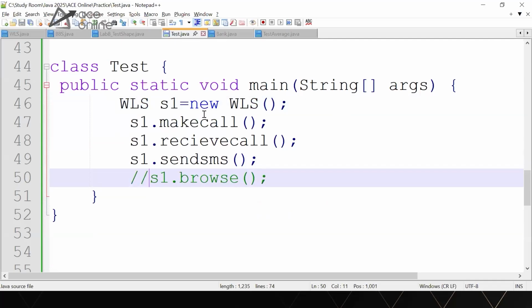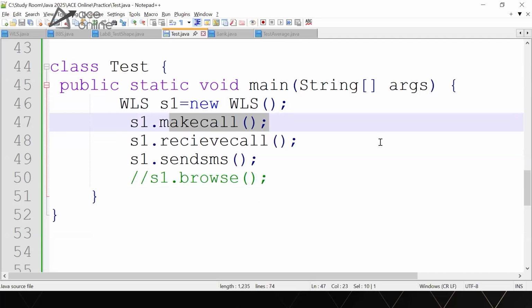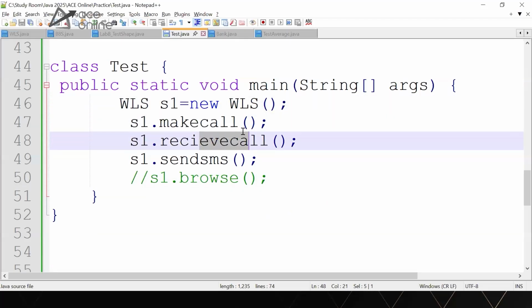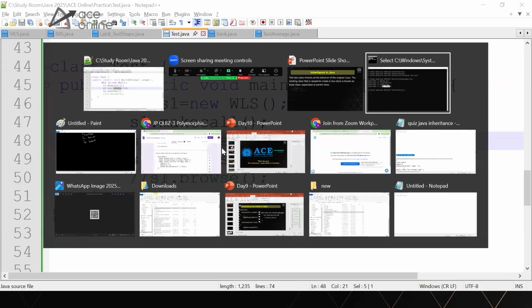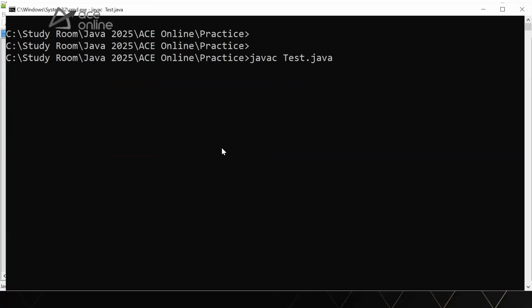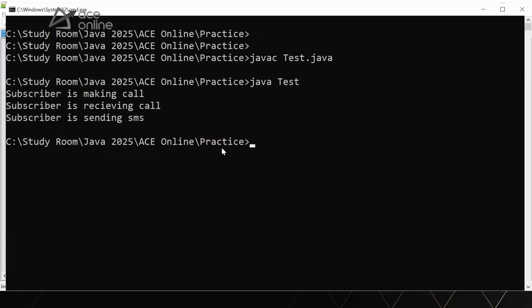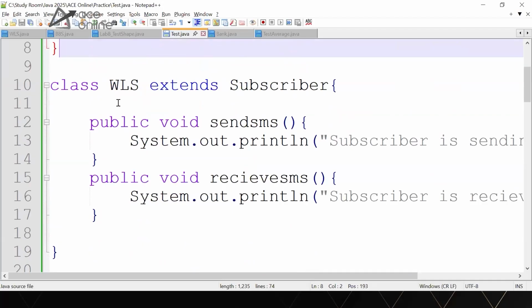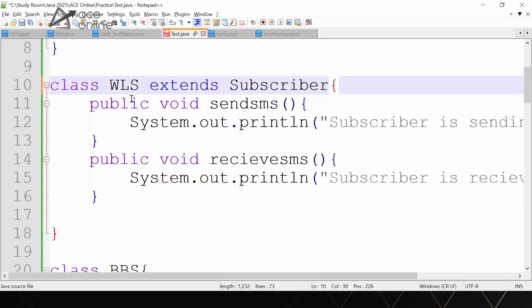Okay, even though I'm making an object of WLS, make call and receive call are not directly available in WLS, but still you can make use of them from the subscriber class. Now, when I compile, the code gets compiled. When I run, the code is running fine. Meaning you see how much code you have avoided. You have made this class simple.